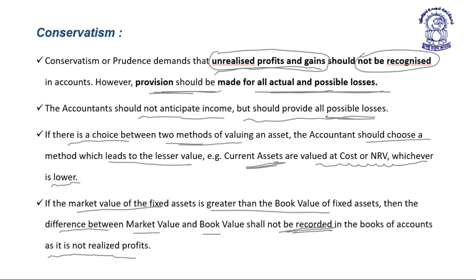Similarly, if the market value of a fixed asset is greater than the book value of the fixed asset, then the difference between market value and book value should not be recorded in the books of account as it is not a realized profit.